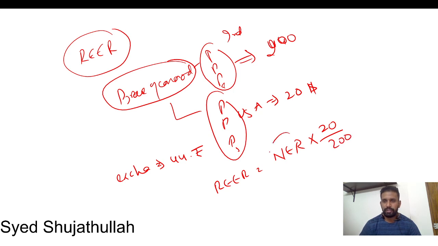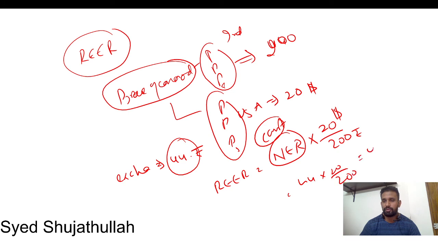Okay, this is very common. No, this we have to put because this is in dollar, this is in rupee. So if we want to make it equal, then you have to use a constant value. The constant value is nothing but the exchange rate here. What is the exchange rate here? 44. 44 into 20.20 by 200, which is equal to 4.4, from the Indian perspective.